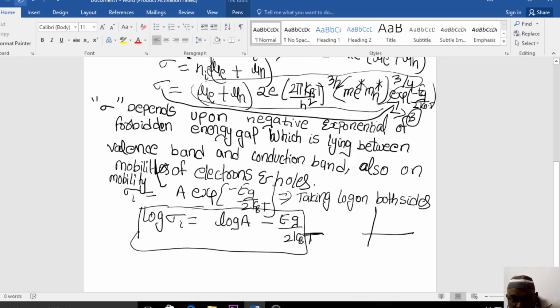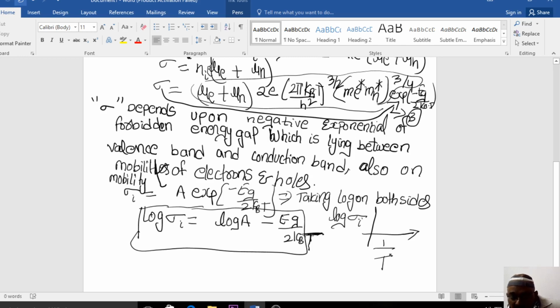So on the x-axis I will take 1 by T, and on the y-axis, log of the electrical conductivity, symbol sigma suffix i. We plot a graph between the log of the electrical conductivity of the intrinsic semiconductor and 1 by T.